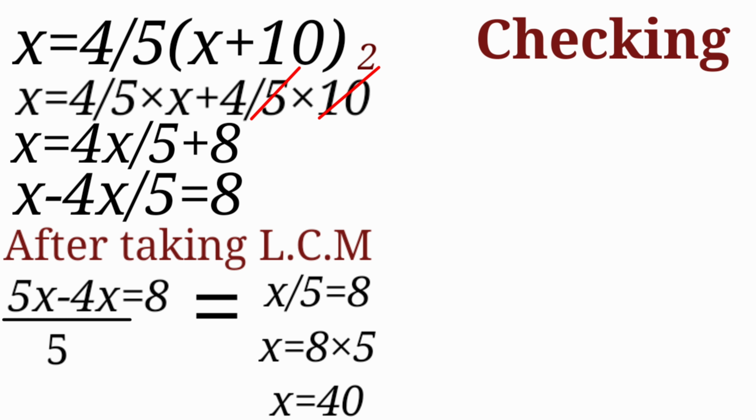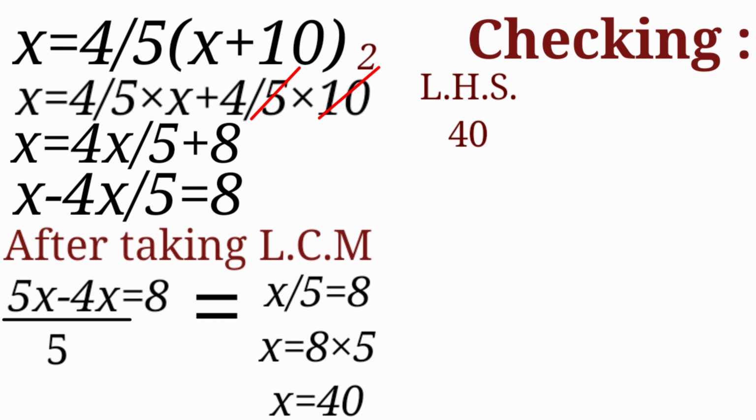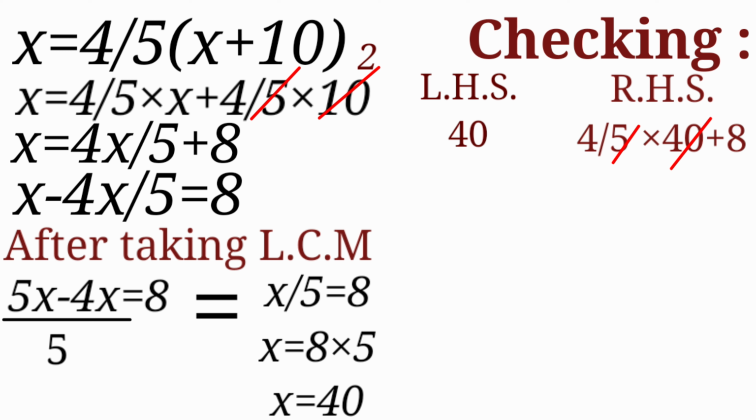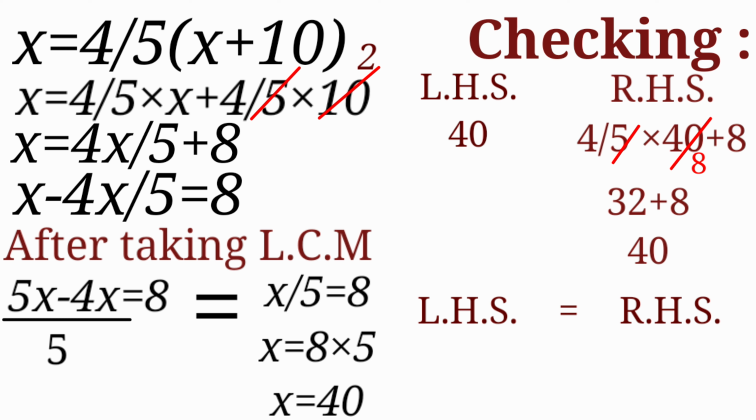So let's check our result. On the left hand side we have only x, so the left hand side is 40 only. Now let's take the right hand side. On the right hand side we have 4 by 5 x plus 8. So 4 by 5 into 40 plus 8. Here I am simplifying it only. 5 ones are 5, 5 eights are 40. So 4 into 8, that is 4 eights are 32, plus 8. 32 plus 8 is 40. So see students, this is also an equation because the left hand side is equal to the right hand side.